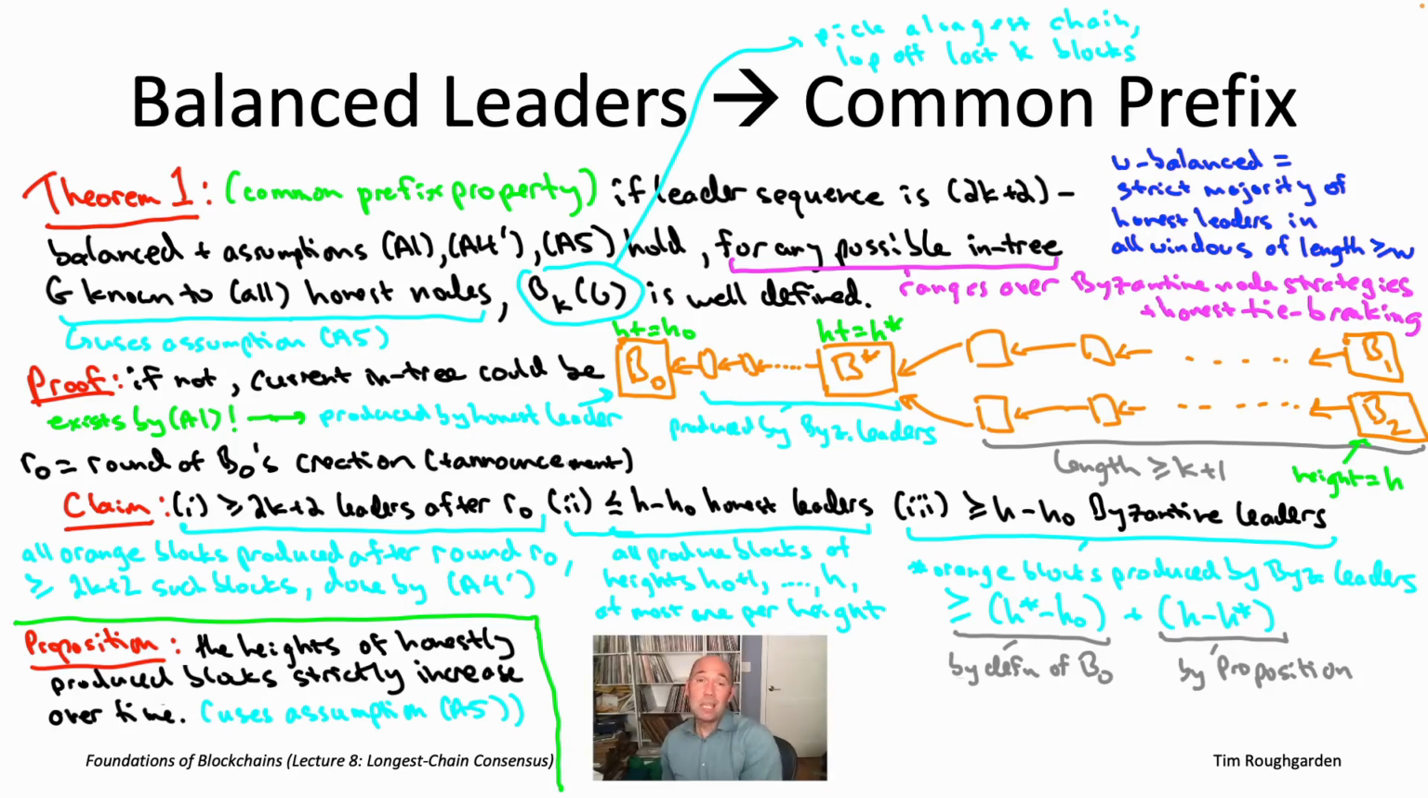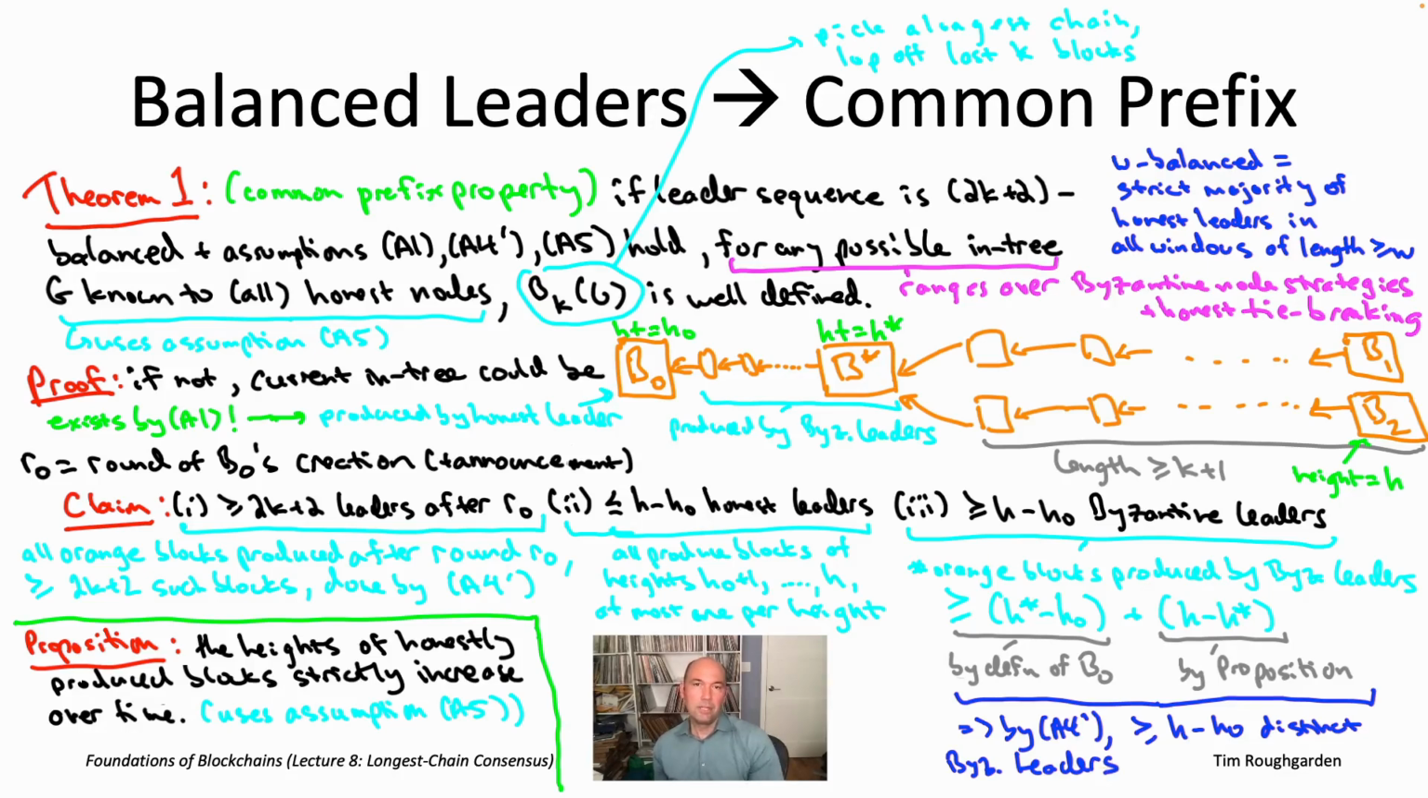That is a statement we could not make if we were only using the weaker assumption A4. If we were allowing Byzantine leaders to produce multiple blocks in the same round, this is the part of the counting argument that would break badly. But under the stronger assumption A4 prime, we're good to go. We know there are at least H minus H naught blocks. That means there must have been at least H minus H naught Byzantine leaders. And again, as we noted earlier, all of those leaders must come from rounds after R naught because the block B naught was honestly produced.